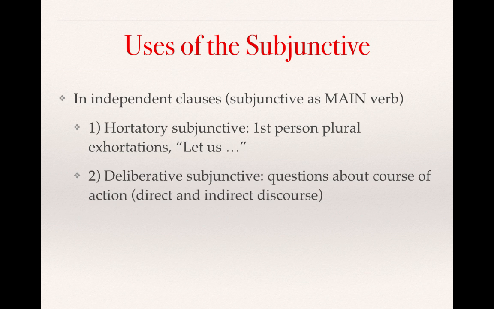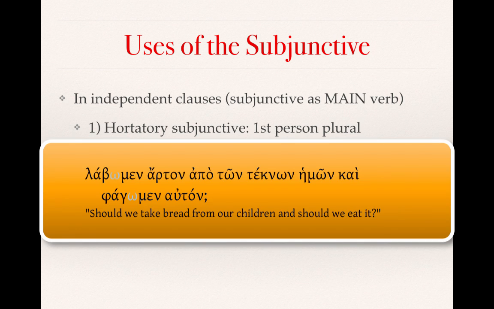The second use of the subjunctive with independent clauses is known as the deliberative subjunctive. These are essentially questions about a course of action, whether in direct or indirect discourse. An example of this would be, labomen arton apo ton teknon hemon kai phagomen auton. We would translate this as, should we take bread from our children and eat it?